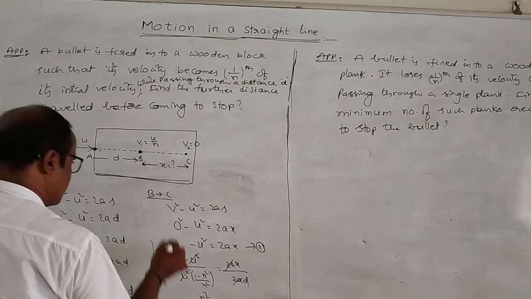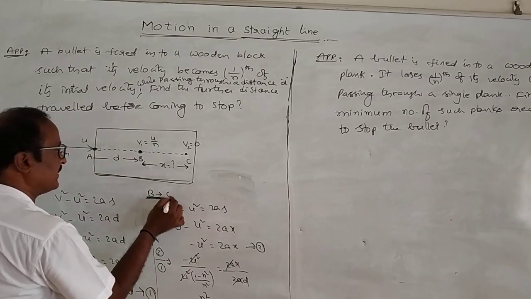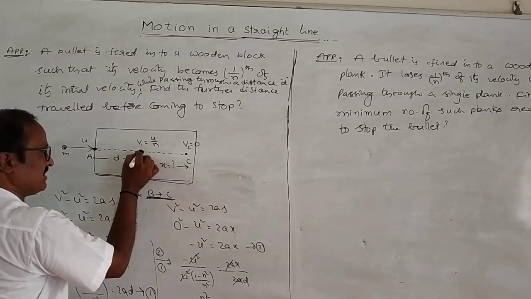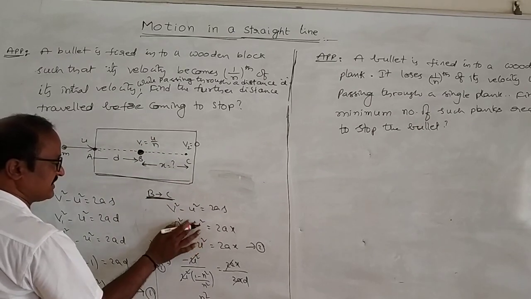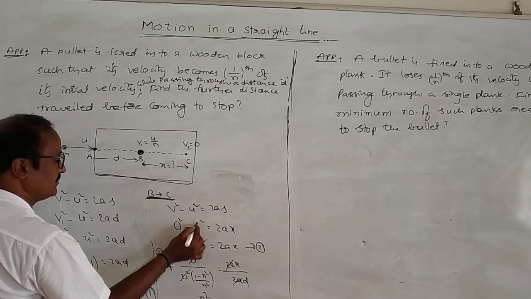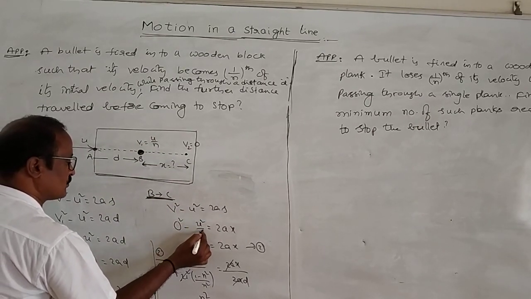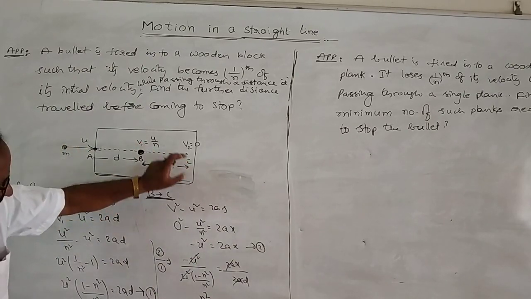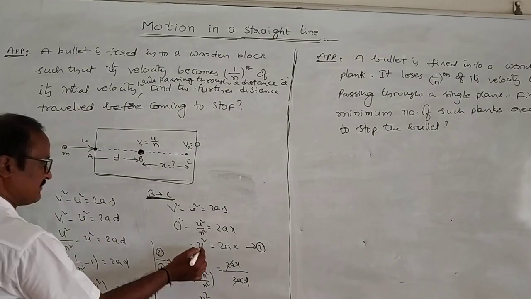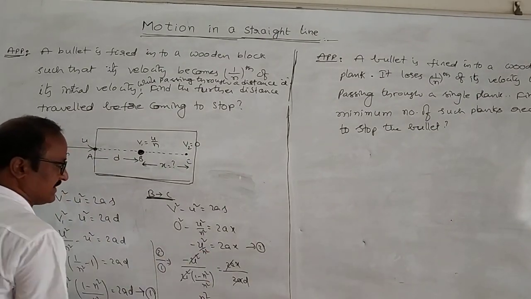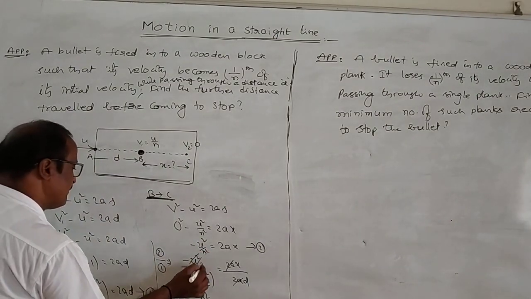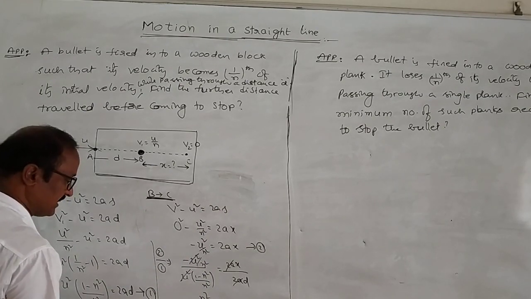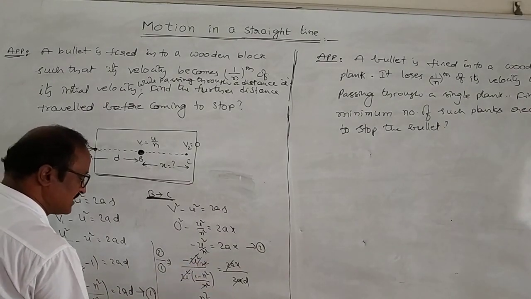Sorry, my students. From B to C, the initial velocity is u by n, so the initial velocity squared is u squared by n squared, and C is the final point where the velocity is 0. So u squared by n squared, right? Then n squared also cancels.